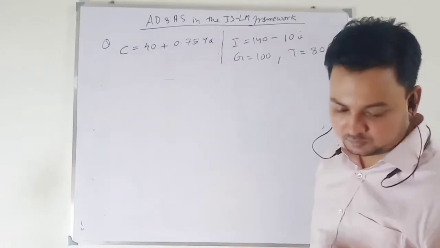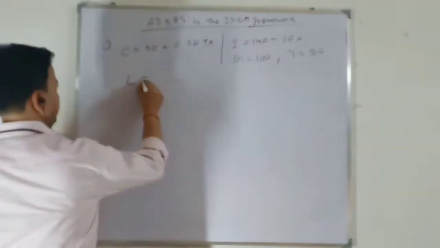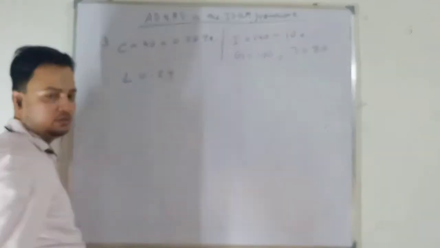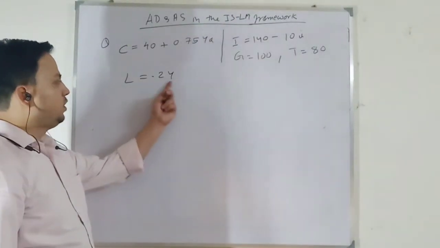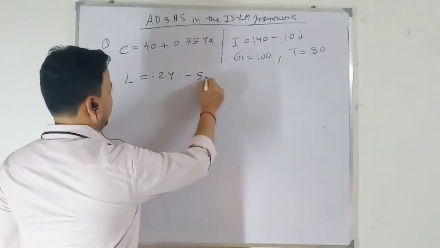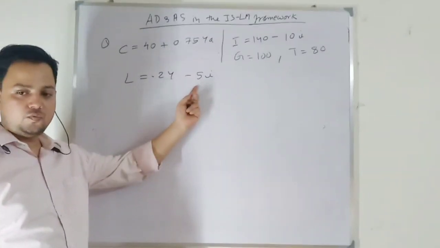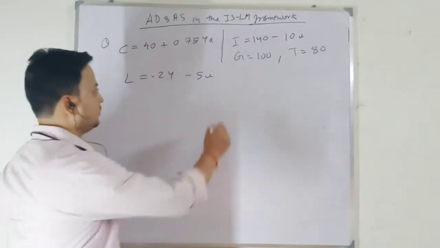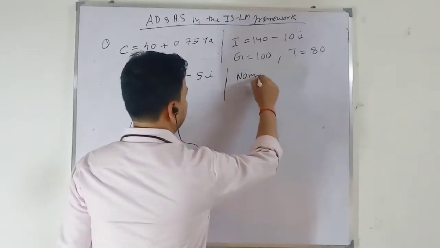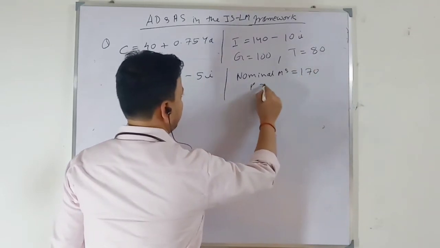Tax is 80, and my demand for money is 0.2Y minus 5i. This 0.2 is k, the responsiveness of money demand to a change in income. What is 5? This is my h, the responsiveness of money demand to a change in the rate of interest, which is 5. My nominal money supply is 170, and my price level is 2.